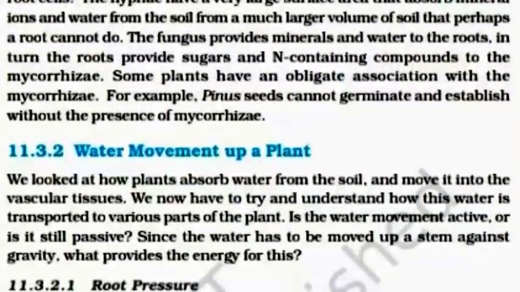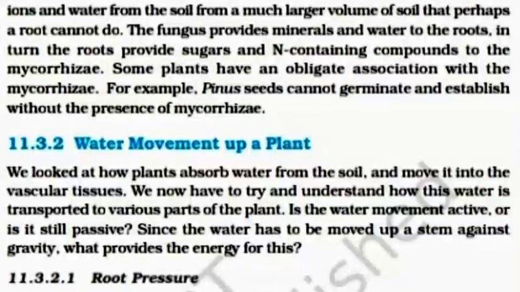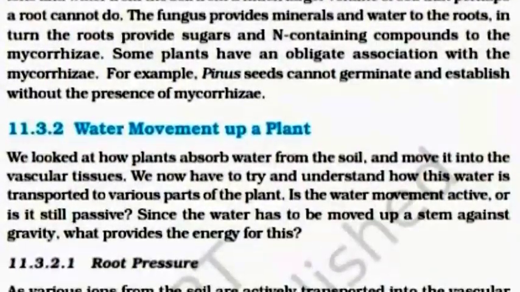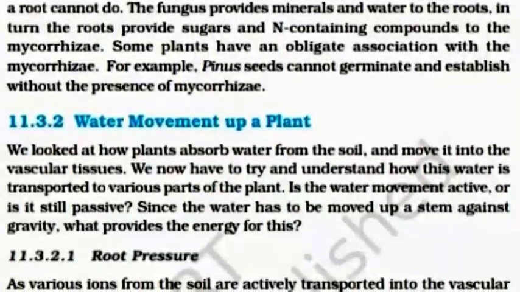Some plants have an obligate association with the mycorrhiza. For example, peanut seeds cannot germinate and establish without the presence of mycorrhiza.